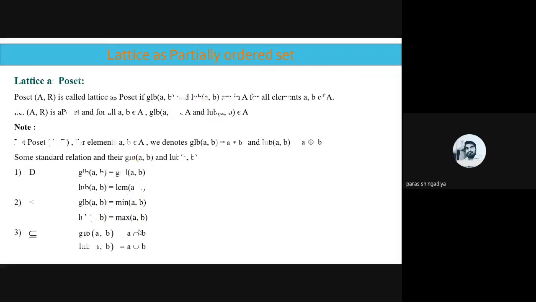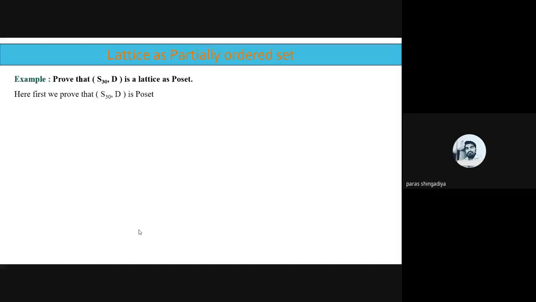So let us check this example. Is it a lattice as a poset or not? Which type of relation is there? A divide relation. So how can we check GLB? By taking the GCD of these two elements. And how can we check the LUB? By taking the LCM of the two numbers, the LCM of A and B. So first we will prove whether it is a poset or not, and it is very easy to check the poset.